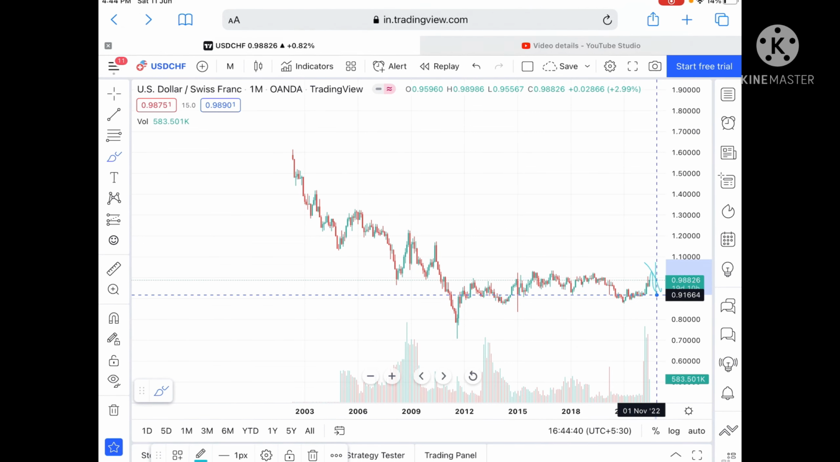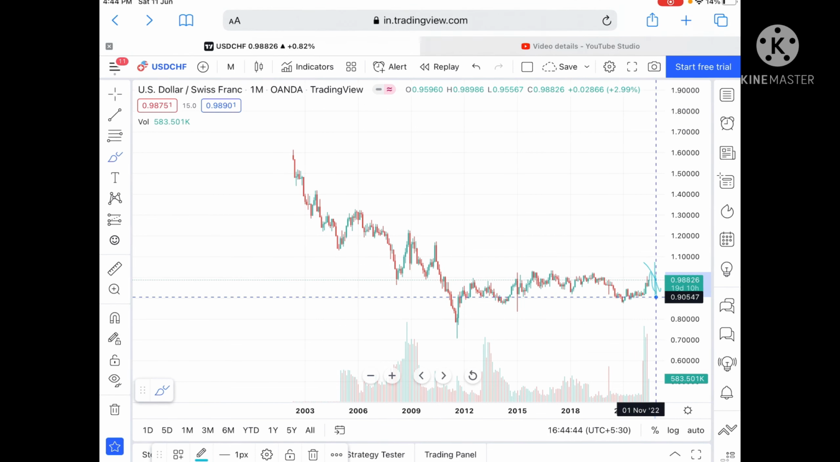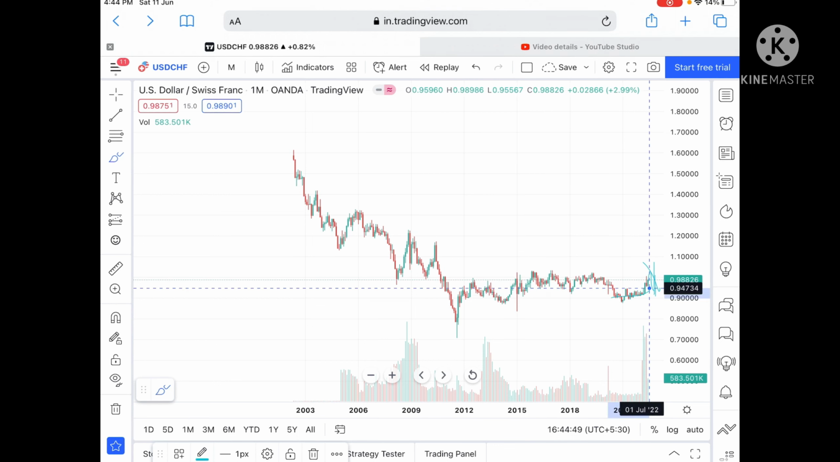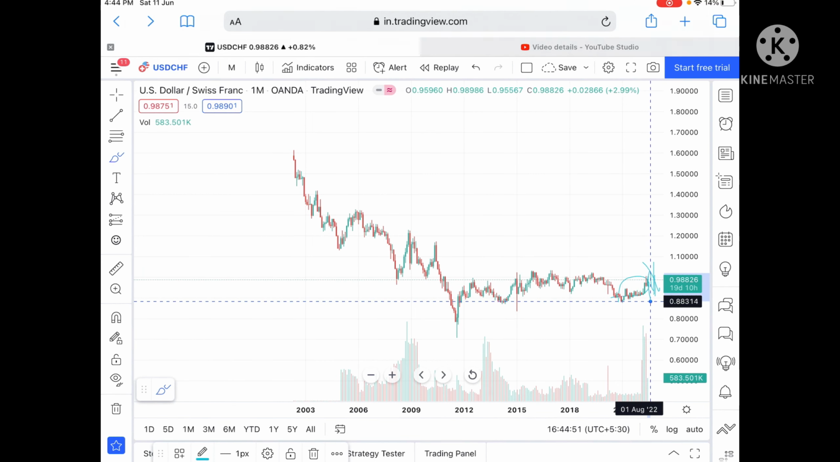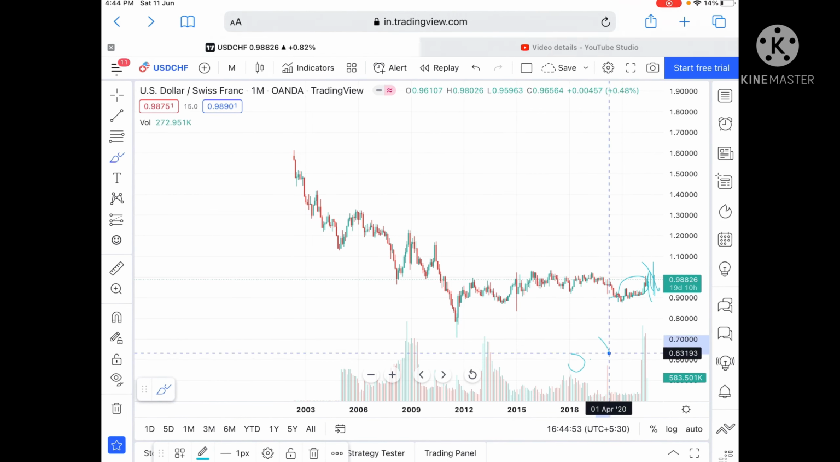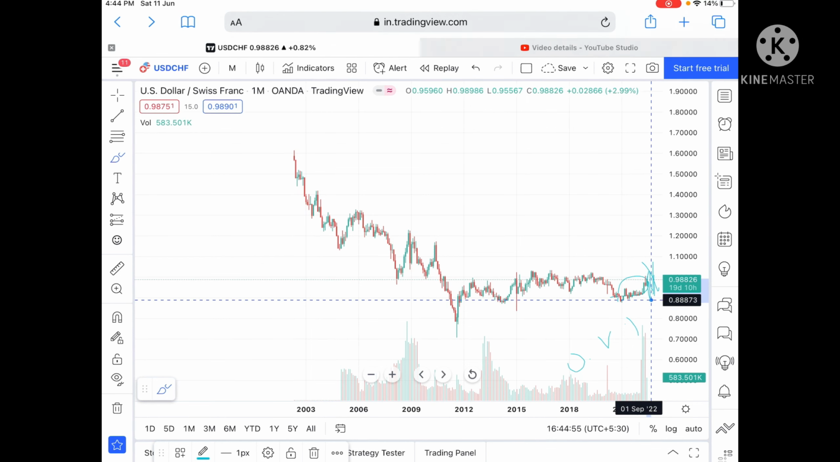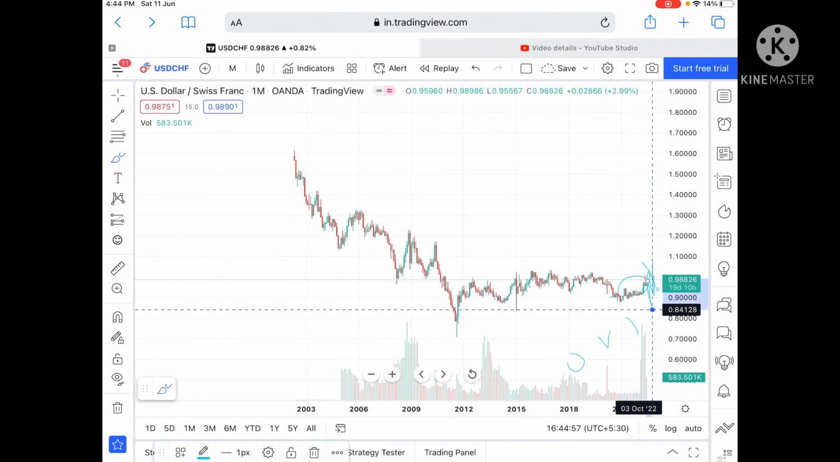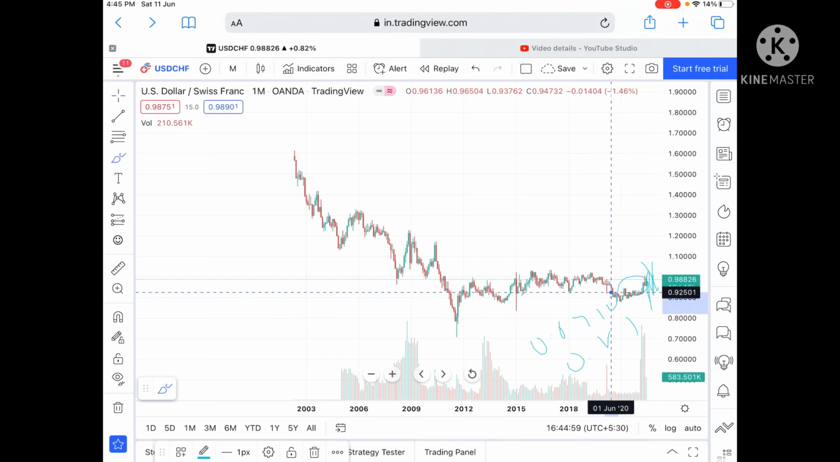Suppose the price goes below that level, then we can see it can touch a level of 0.91943, and from there it can touch a level of 0.91106. So once this level goes downside, then we can see it can touch a level of 0.88314. So if it goes below that level, then we can see a probability of touching 0.84128 and then further down.